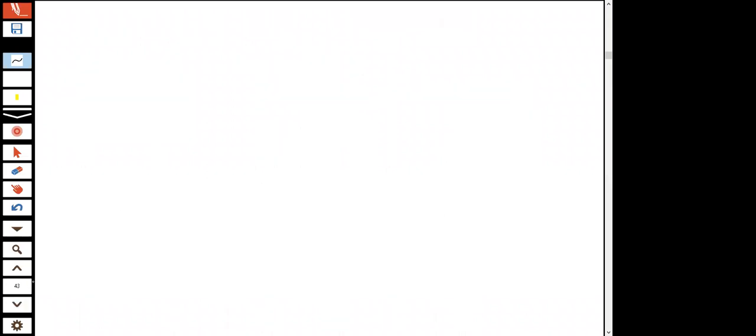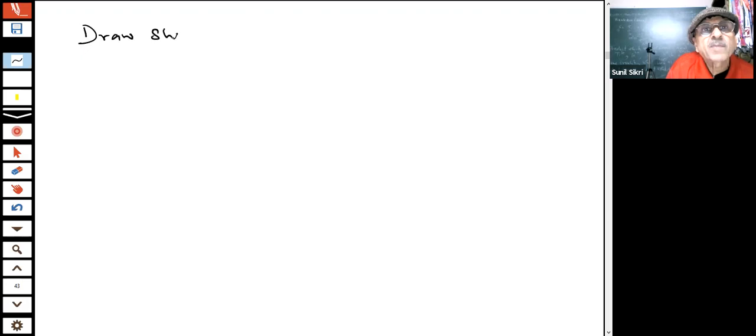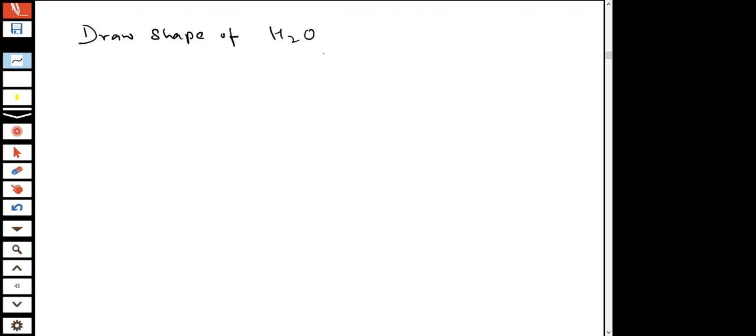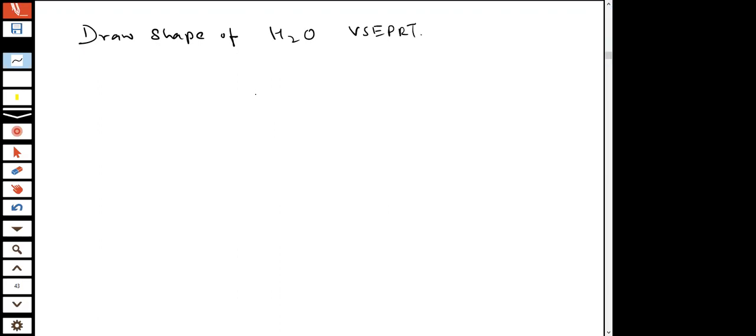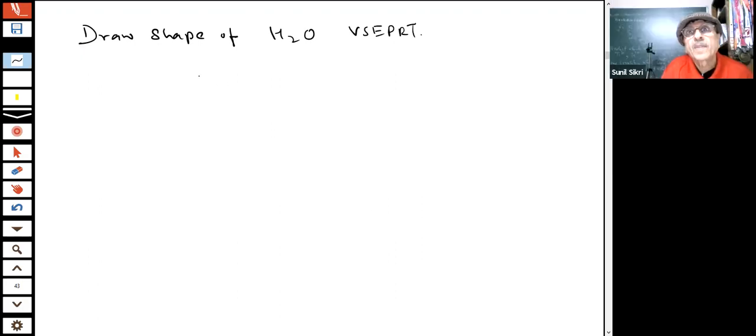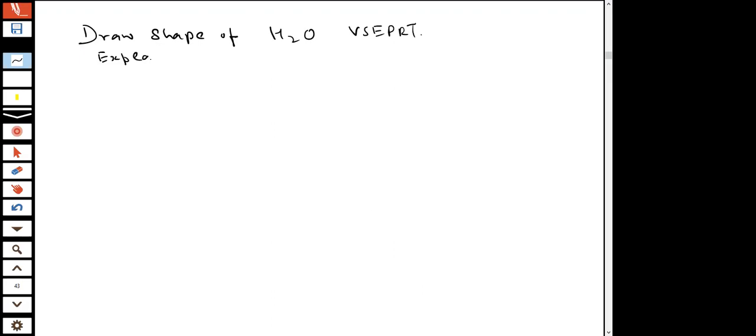Now they are saying, draw the shape of H2O using VSEPR theory, students, and explain the bond angle.